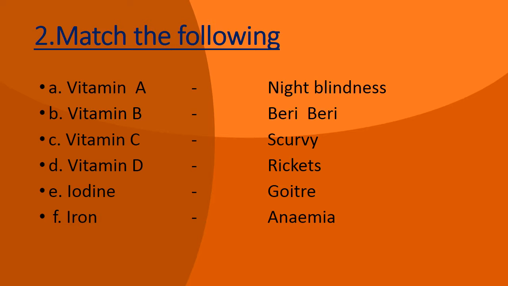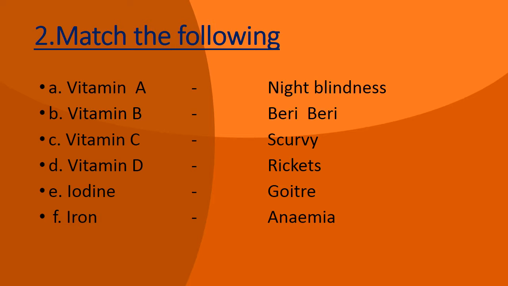Two is match the following. So on the left side we have some nutrients and on the right side we have some diseases which are caused by the lack of these nutrients. Part A is vitamin A. So lack of vitamin A will cause night blindness.